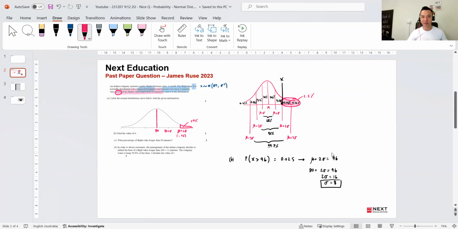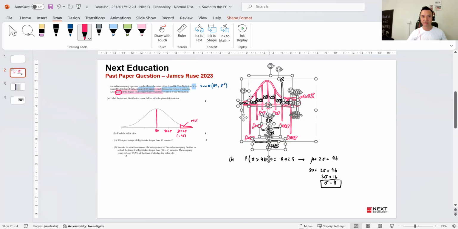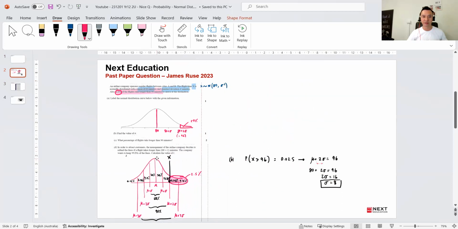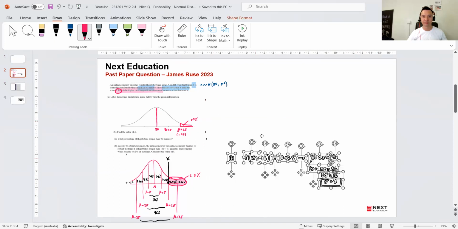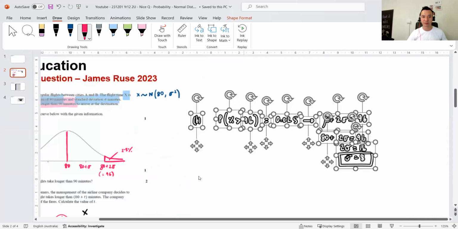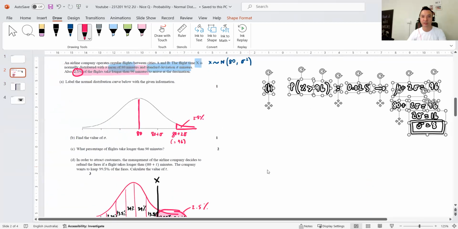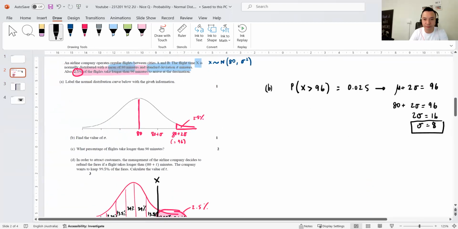Once I find sigma equals 8, I'm just going to scroll down, move this guy up. In fact, maybe I'll move this guy over here so I have a bit of space. Does it fit? Yeah, probably. That'll do. All right, just chuck it down there. Come up here so I can zoom in, so I've got a bit of space to work with. All right, let's go.